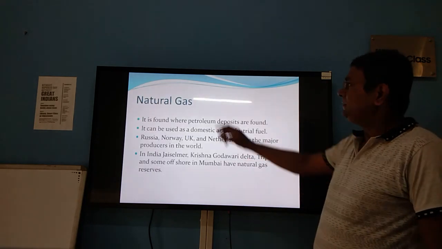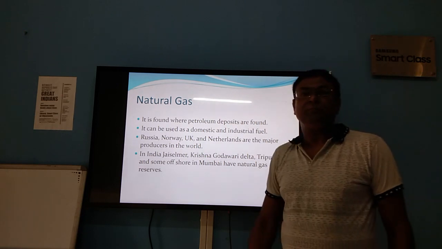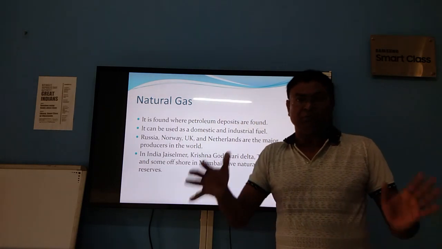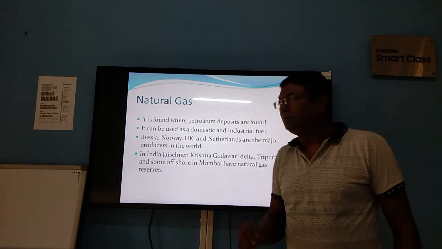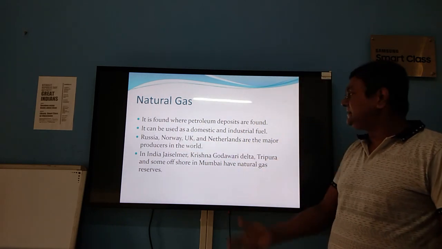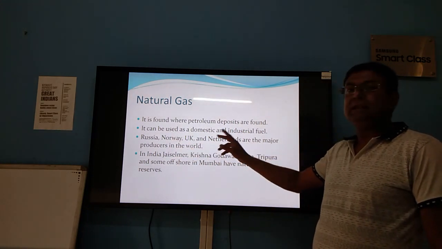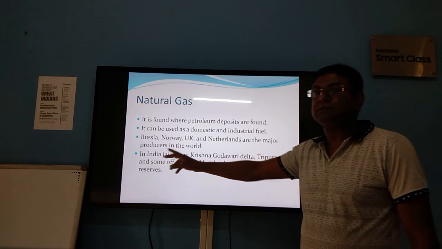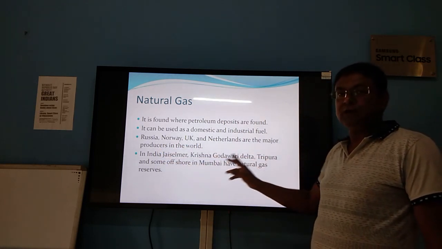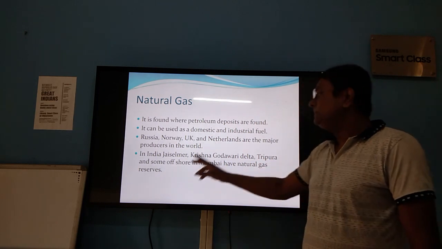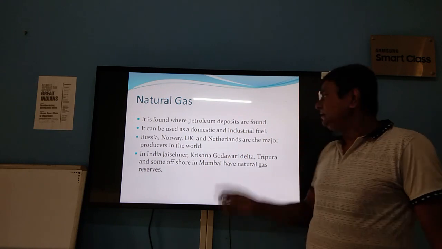So next, natural gas. Natural gas is present where petroleum deposits are found. It can be used as domestic as well as industrial fuel. Russia, Norway, UK and Netherlands are the major producers in the world. In India, it is found in Jaisalmer, Krishna Godavari Delta, Tripura and some offshore areas in Mumbai, which have natural gas reserves.